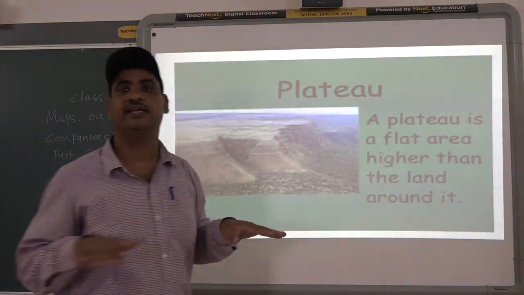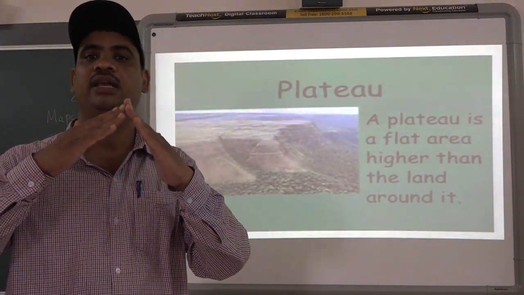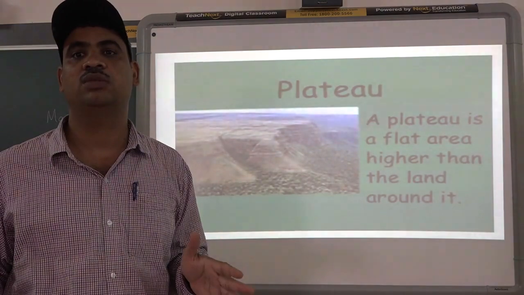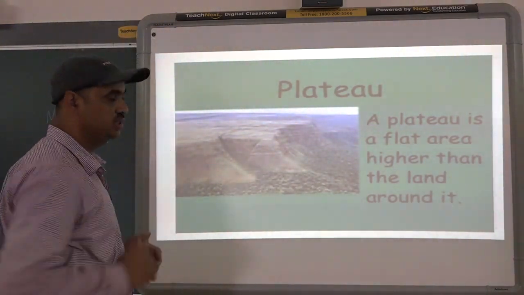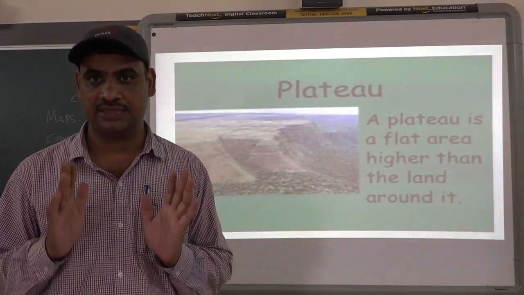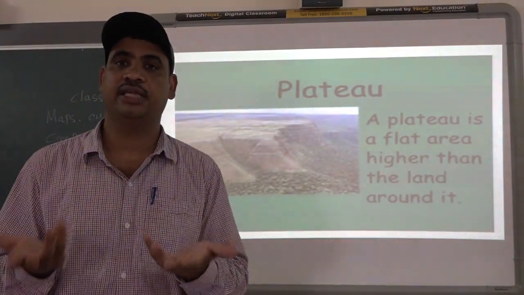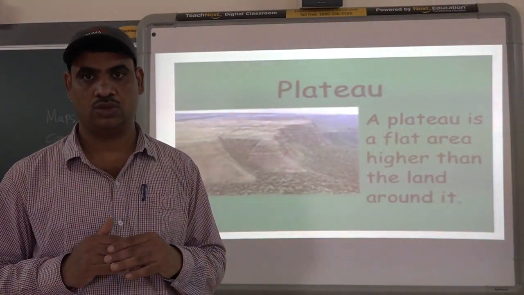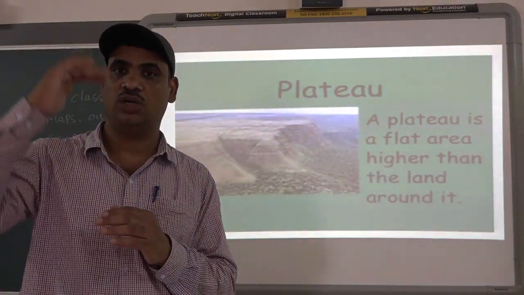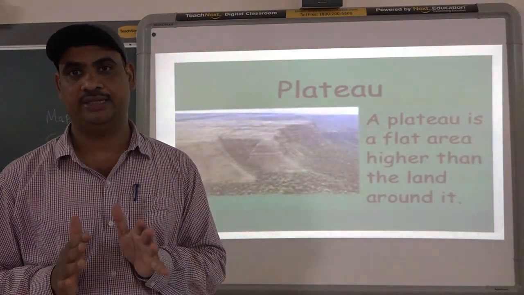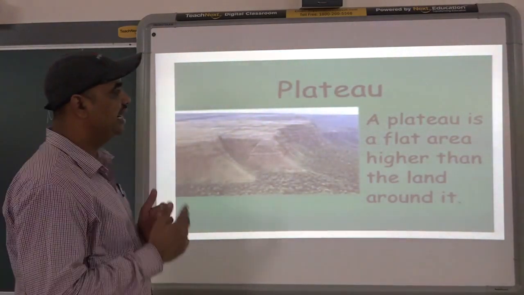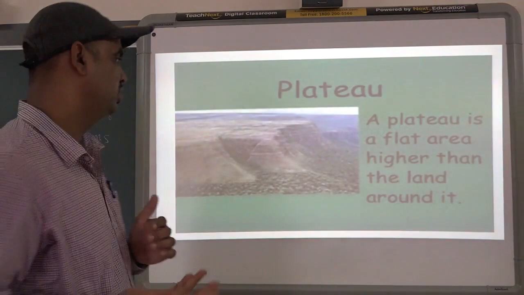On a mountain you will find less flat area and more slope, and rivers flow from the mountains. But on a plateau you will find more flat area. So people can do agriculture there to a certain level, or even settle on the plateaus. Most of Maharashtra comes under plateaus. Its height is not very much and not very less, a moderate type of height. So a plateau is a flat area higher than the land around it.